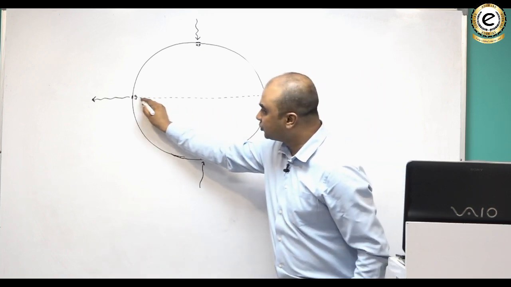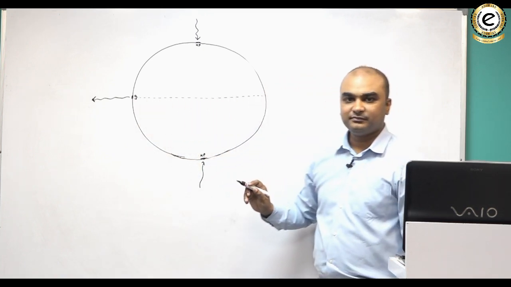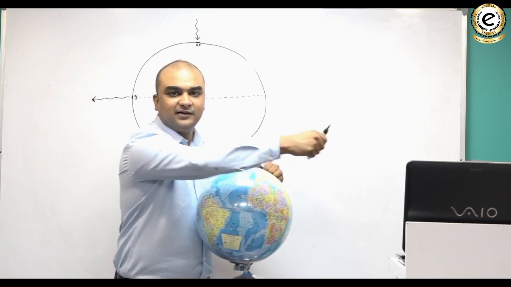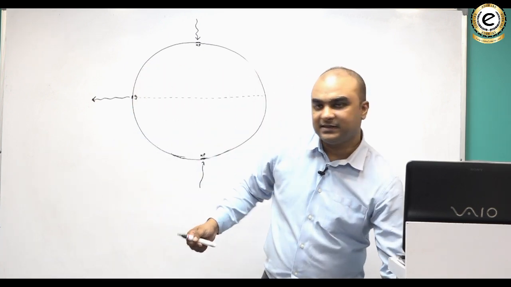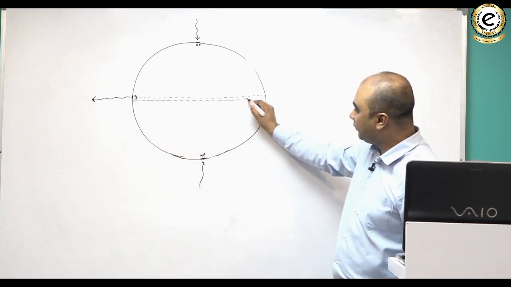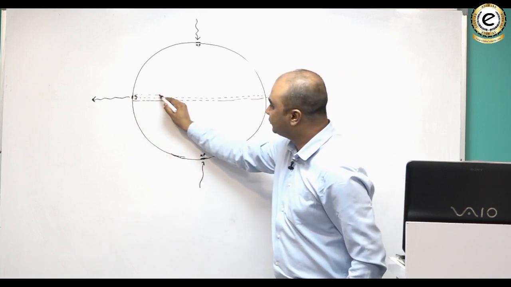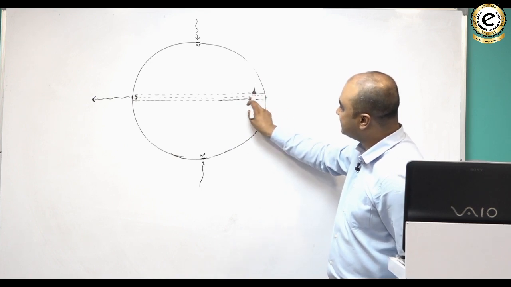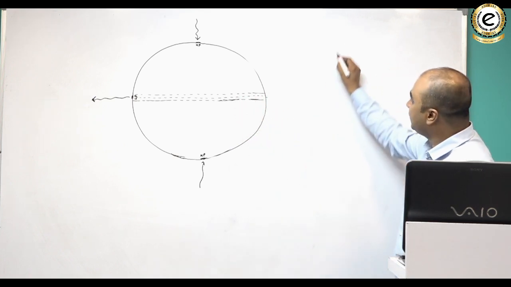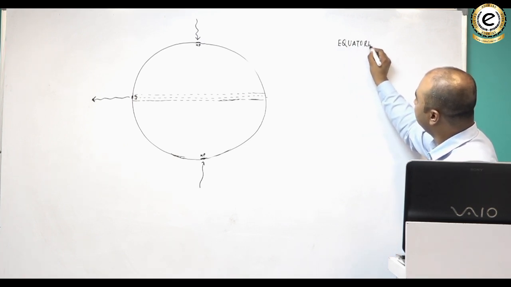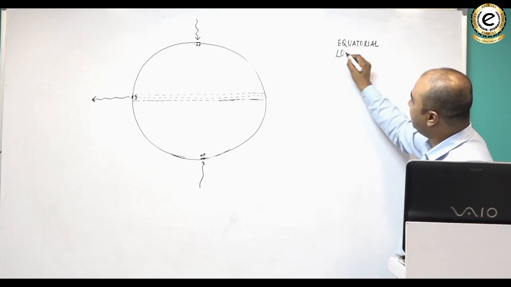And if that happens throughout the equator, because at every portion of the equator air is rising, then all along the equator you would have a belt of low pressure. Throughout the equator you have a belt of low pressure, and this is known as the equatorial low pressure belt.